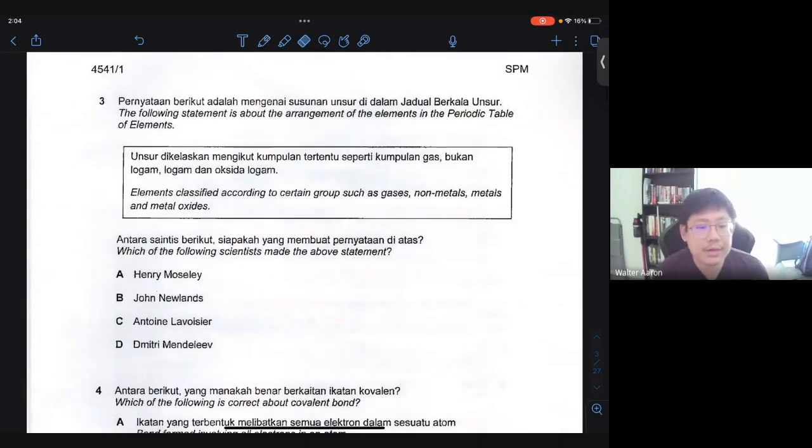Then for number 3, the following statement is about the arrangement of the elements in the periodic table of elements. So now we have elements classified according to certain groups such as gases, non-metals, metals, and metal oxide. Which of the following scientists made the above statement? So according to these different types of substances, like gases, non-metals, metals, and metal oxides, that is actually based on their properties. And the person who proposed this is Antoine Lavoisier. So therefore, Antoine is the answer, C.